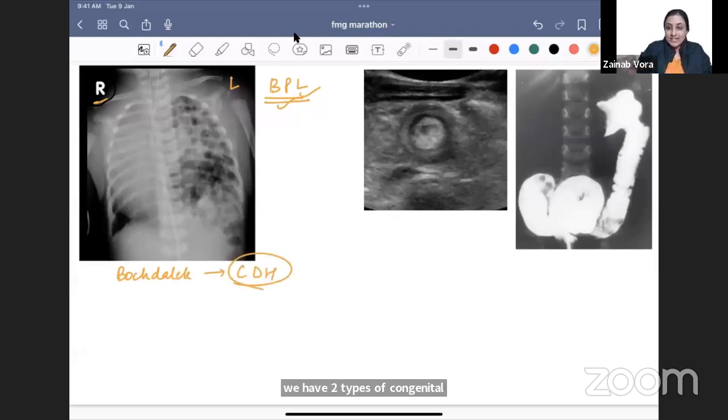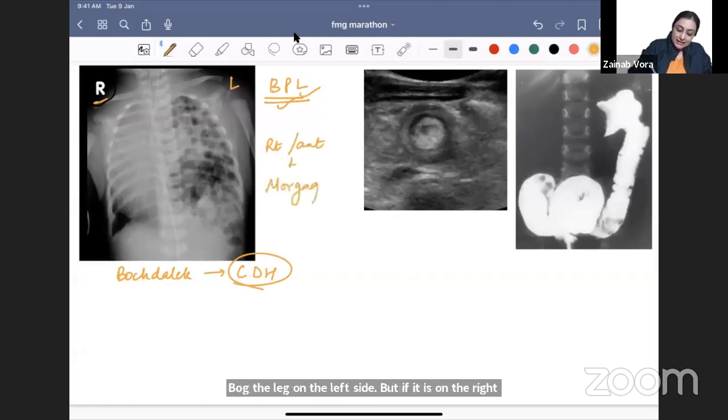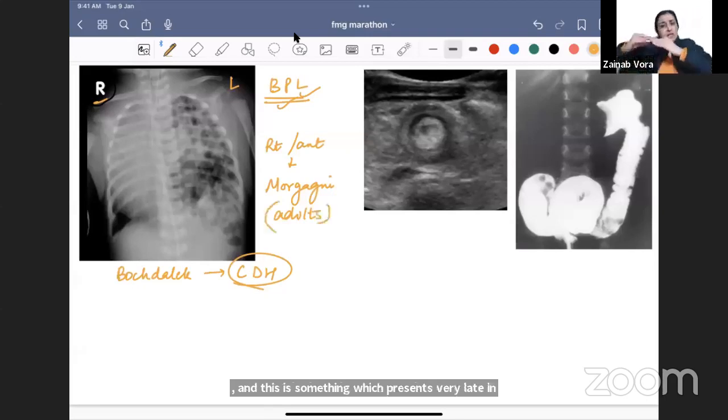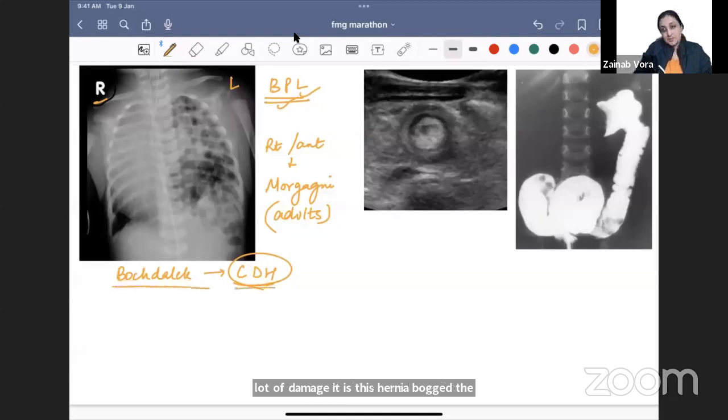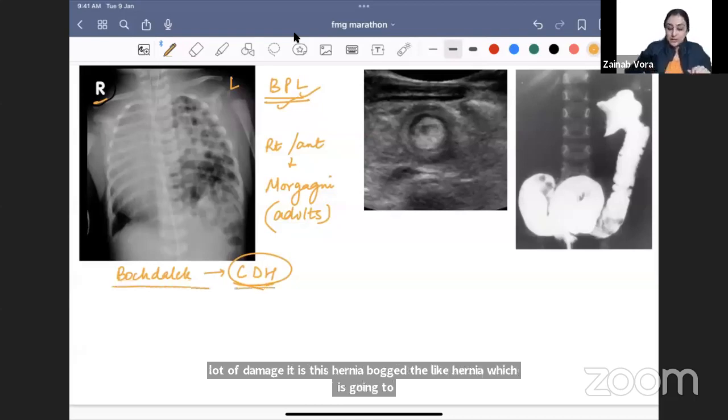Bochdalek on the left side, whereas if it is on the right side through an anterior defect, it is called Morgagni, and this presents very late in adults, because on the right anterior side you only have the liver, so the liver comes up a little bit and doesn't really cause a lot of damage. It is the Bochdalek hernia which is going to present in neonates with respiratory distress. So they will give you this history.